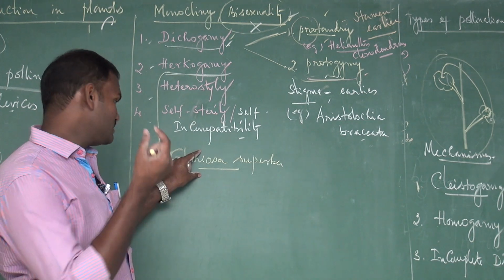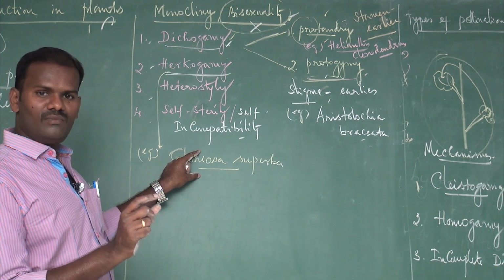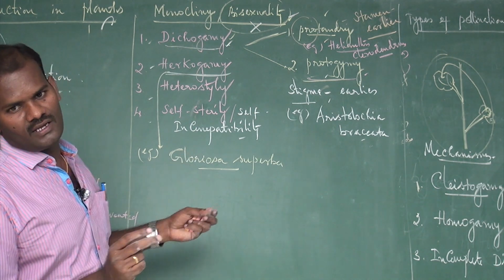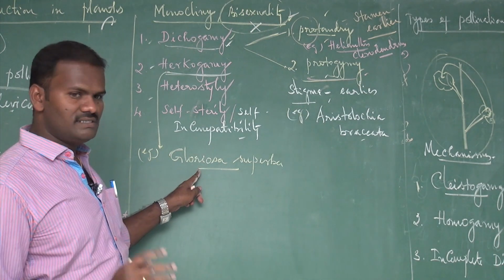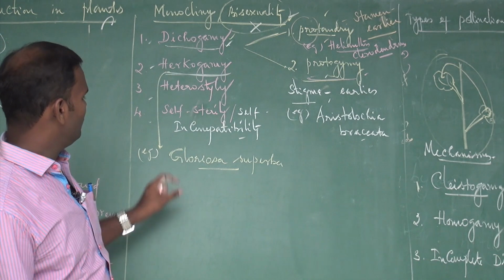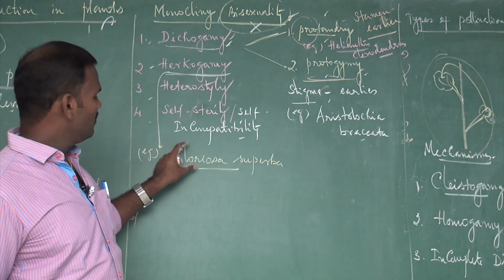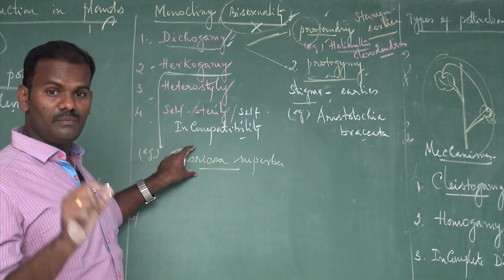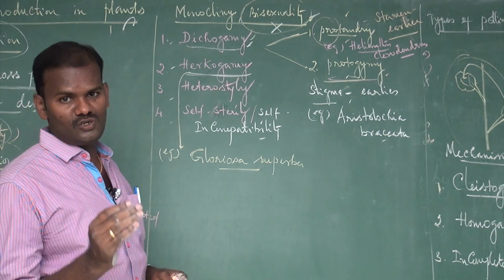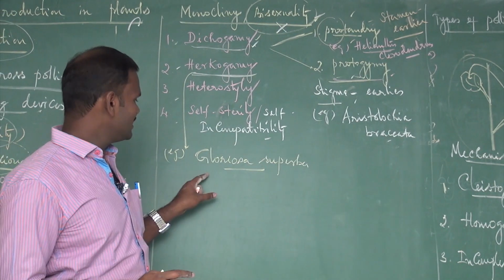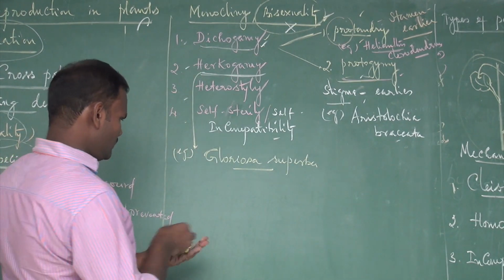Both the sex organs are present in the same flower, but the essential organs, androecium and gynoecium, are arranged in such a way that self-pollination becomes impossible. Of course, it is bisexual, with more chances for self-pollination, but due to some special mechanism they prevent self-pollination because of the arrangement of the essential organs. How? Let us understand with an example.